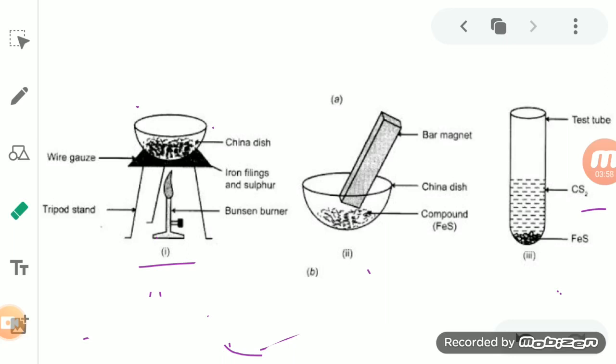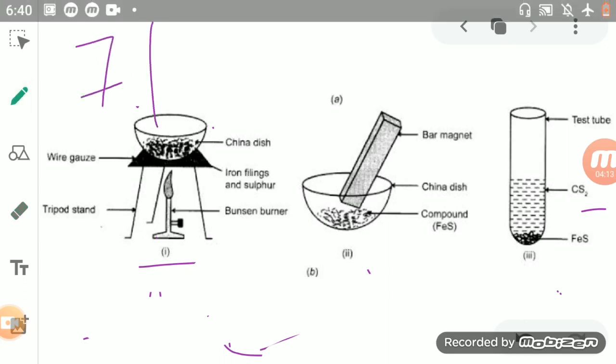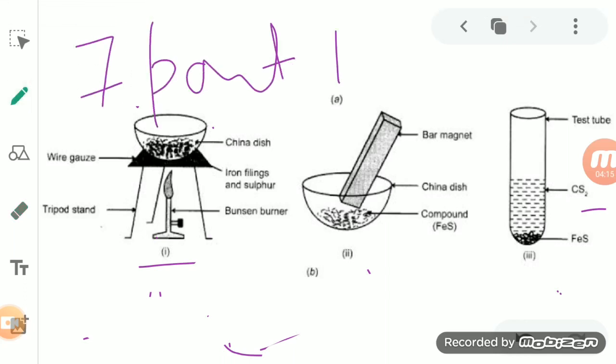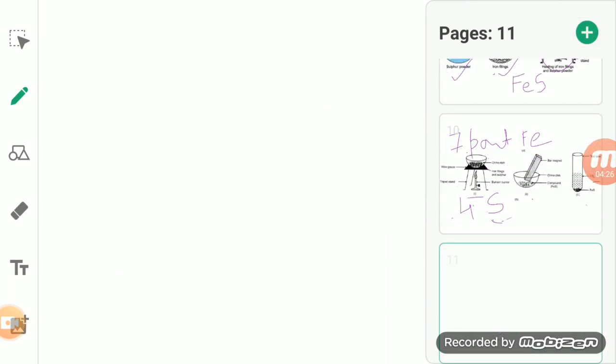While heating together, this iron sulfide is made up of 7 parts by mass of iron and 4 parts by mass of sulfur. Okay, so how do we come to know about the 7 or 4? It occurs like this.